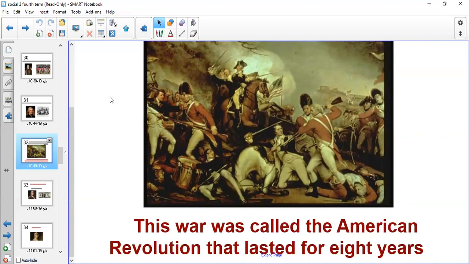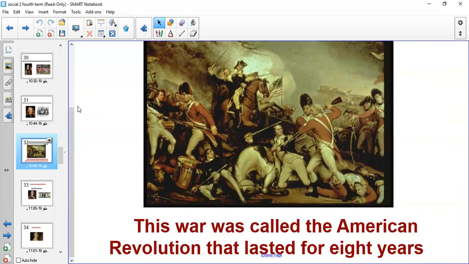And I want you to know that this war lasted for 8 years. Can you imagine how many families died during that time? How many soldiers were killed during that time? But the American people didn't stop, and that's why they asked for their independence. We will not keep quiet. Our land will be back again to us from the ones who wanted to take everything for themselves. So this war was called the American Revolution, and it lasted for 8 years.